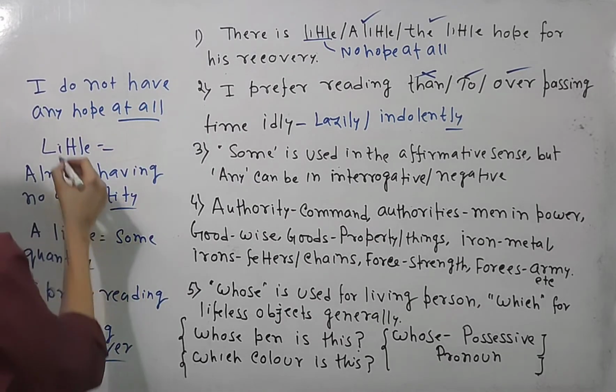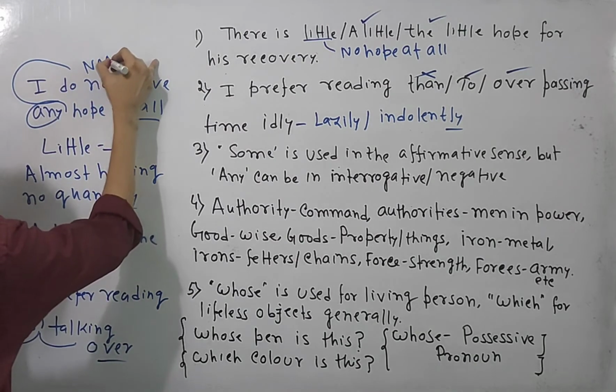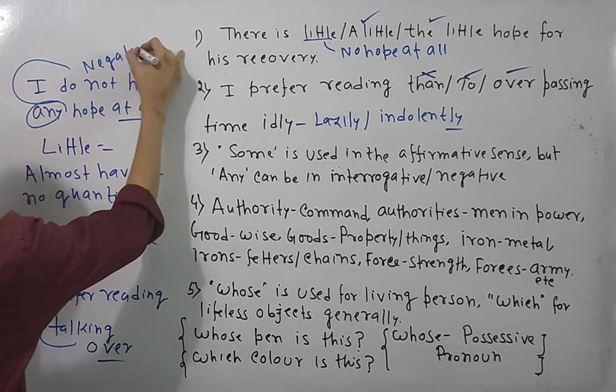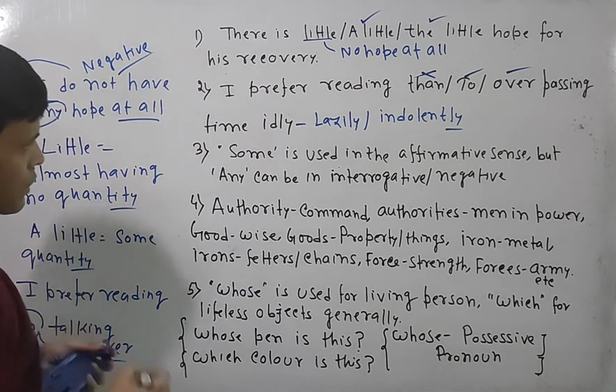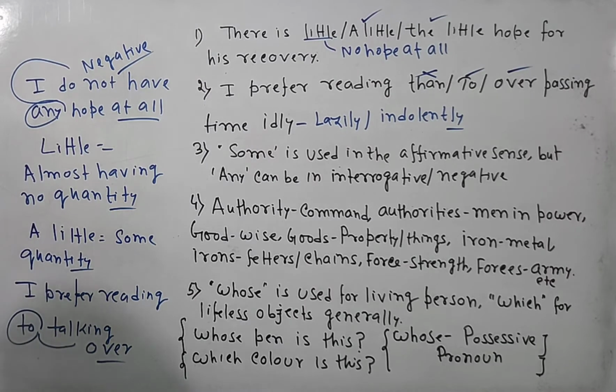Here any indicates negativity. In the same way, do you have any hope at all? The answer is no.